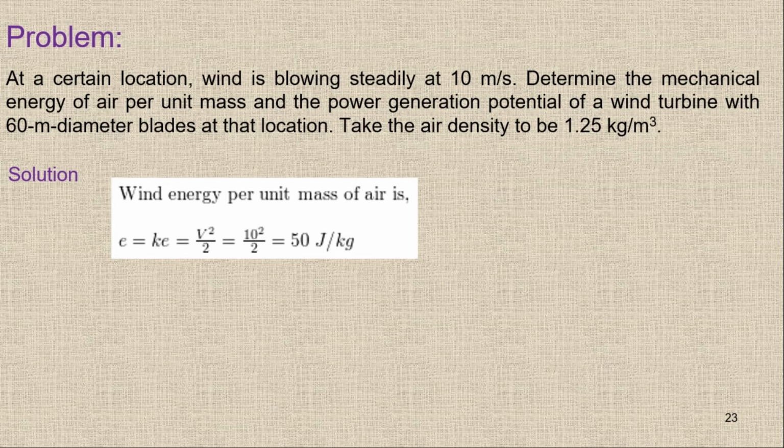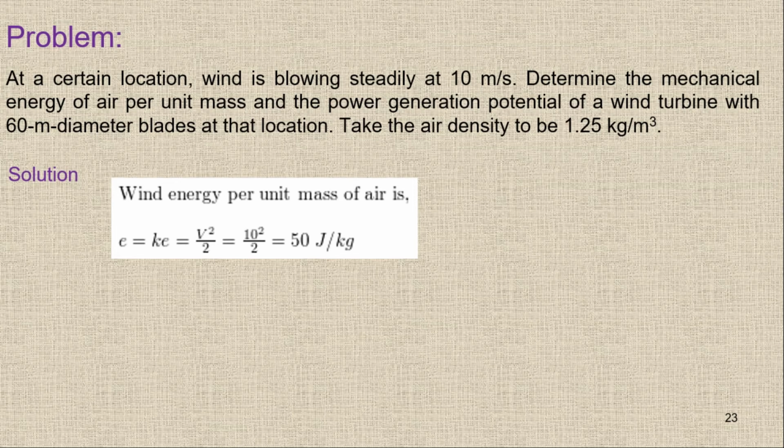So the mechanical energy will be equal to V square upon 2, because we don't have any flow energy, we don't have any potential energy. So I can easily find out the E mechanical like this one, and you will get the answer of 50 joule per kg. This is the wind energy per unit mass of the air, or the mechanical energy per unit mass of the air.